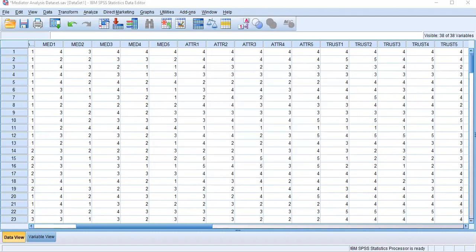Right, now this is what we call factor analysis. This is the result of factor analysis of my first independent variable, that is celebrity attractiveness, including 5 measurement items. Now please listen very carefully.